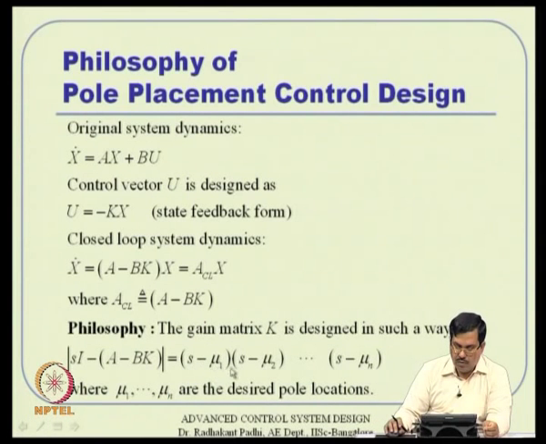Once again, mu 1 to mu n are known to us. So, once the desired poles are known, the desired characteristic polynomial is known, and all that we are doing is that the closed loop system matrix is A minus b k, and the characteristic polynomial is given by the determinant of s I minus (A minus b k). We are just making them equal. Once we make them equal, then obviously our job is done. The question is how do you make it equal? There are various ways of doing that. We will study method 1, 2, 3 here.